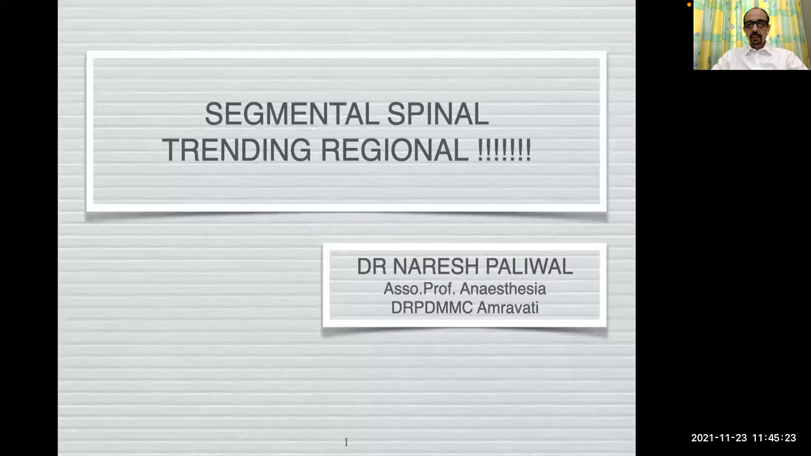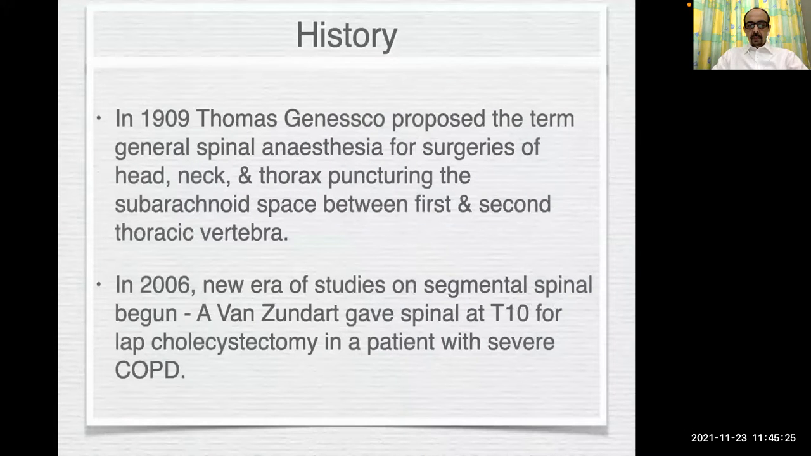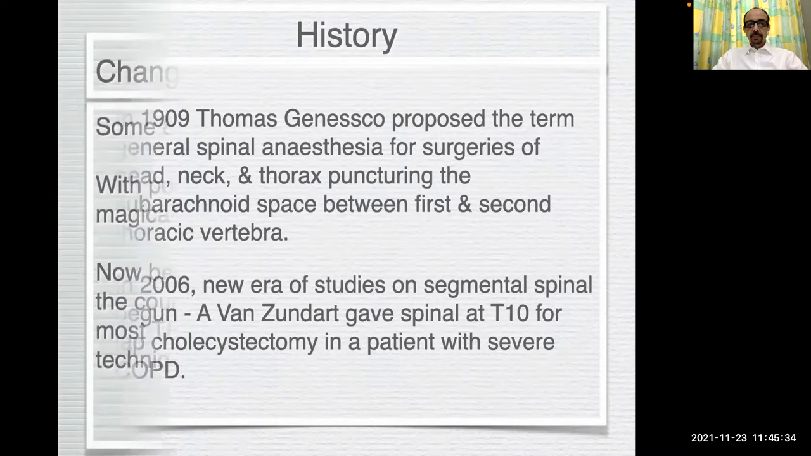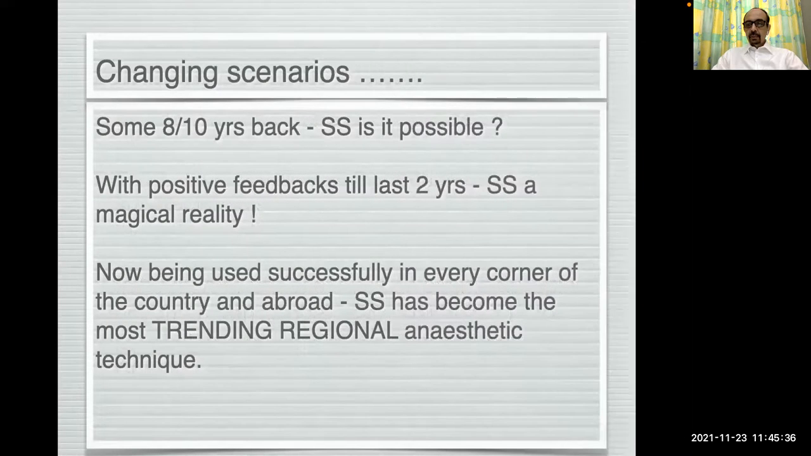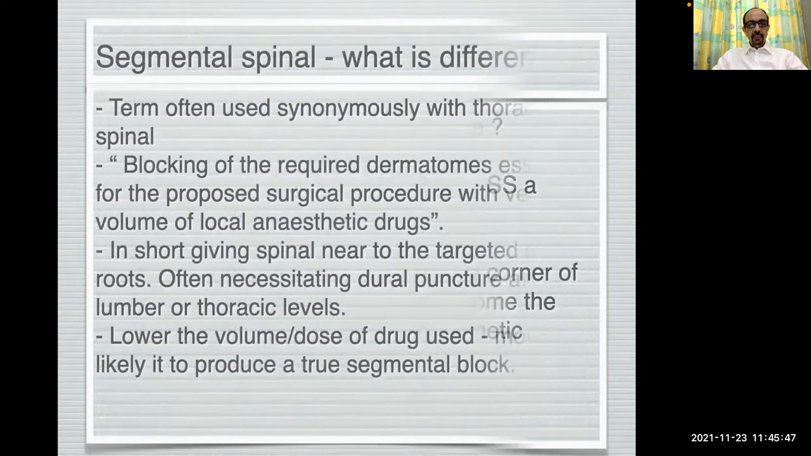My topic is segmental spinal. The new era of segmental spinal began when, in 2006, A. Van Zundert gave spinal at T10 for laparoscopic cholecystectomy in a patient with severe COPD. This changed the scenario. Initially, there was lots of criticism when I started doing this. Then there was little acceptance, then appreciation, and now it has become the most trending regional anesthetic technique.